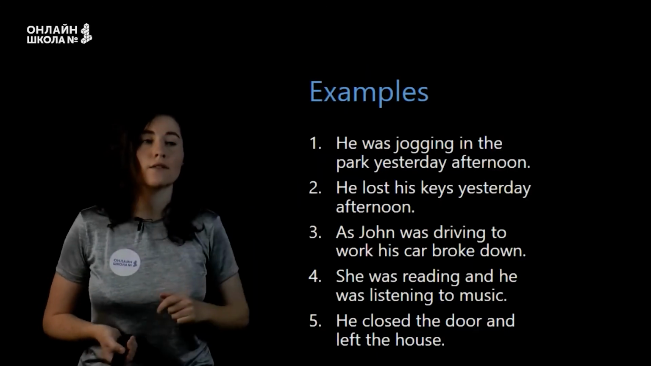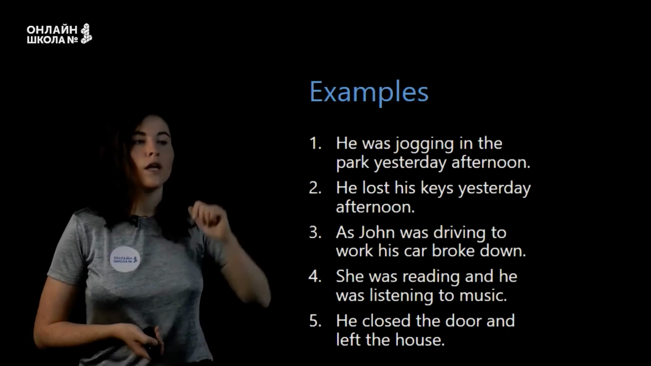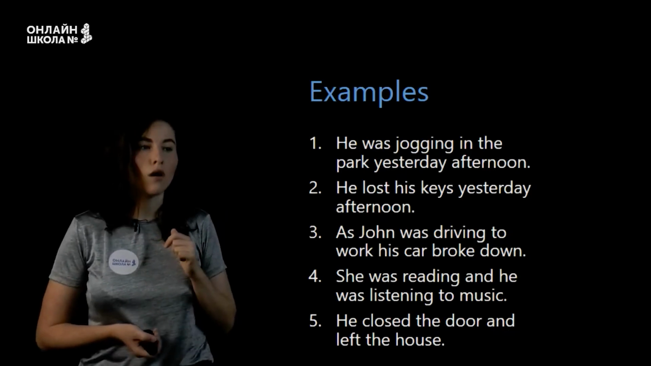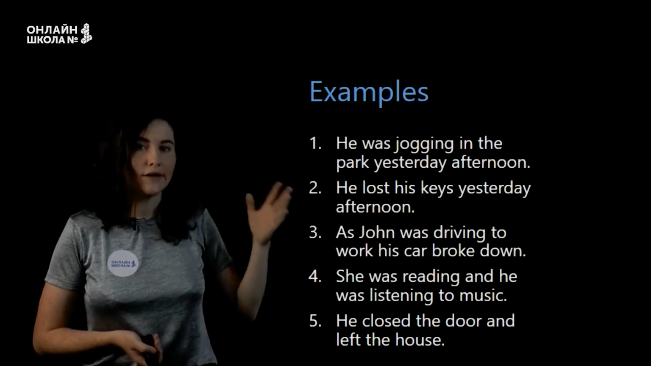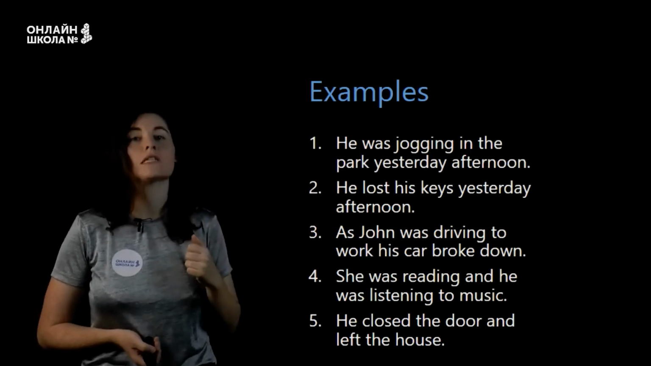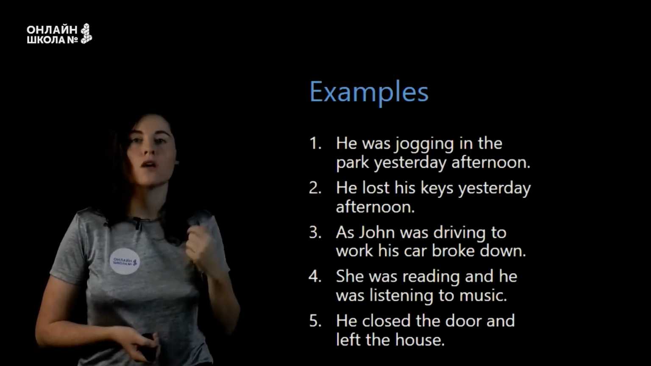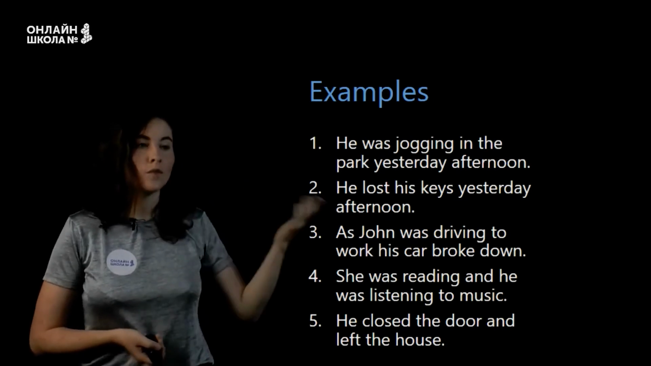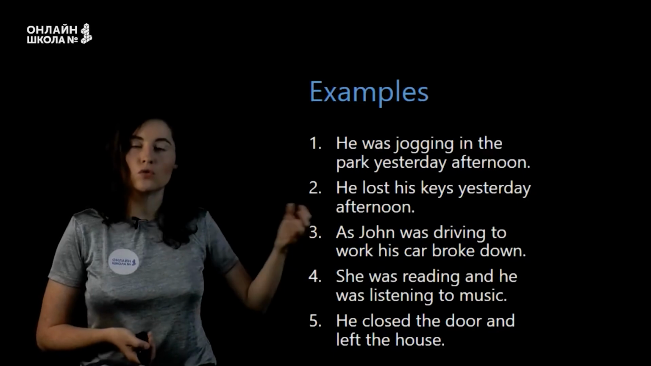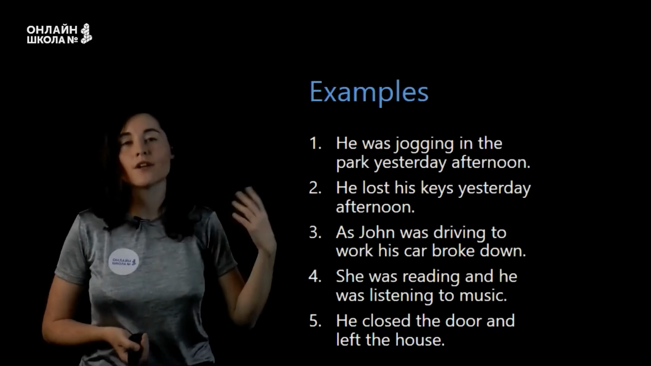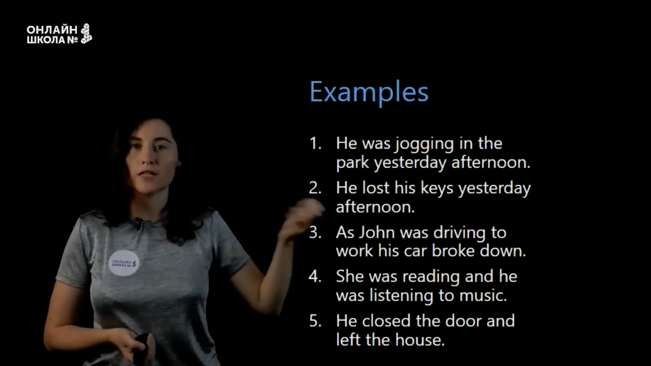Now let's look at the examples. So, he was jogging in the park yesterday afternoon. So, yesterday afternoon, this is a definite moment in the past. That's why we use past continuous here. He lost his keys yesterday afternoon. Lost, it's a short action, a single short action in the past.